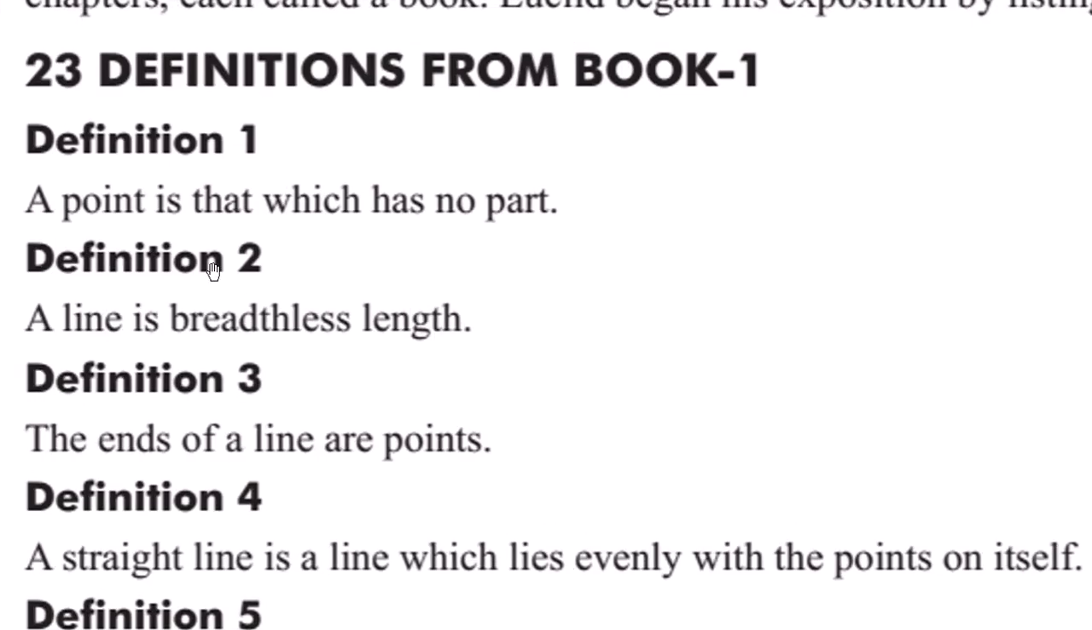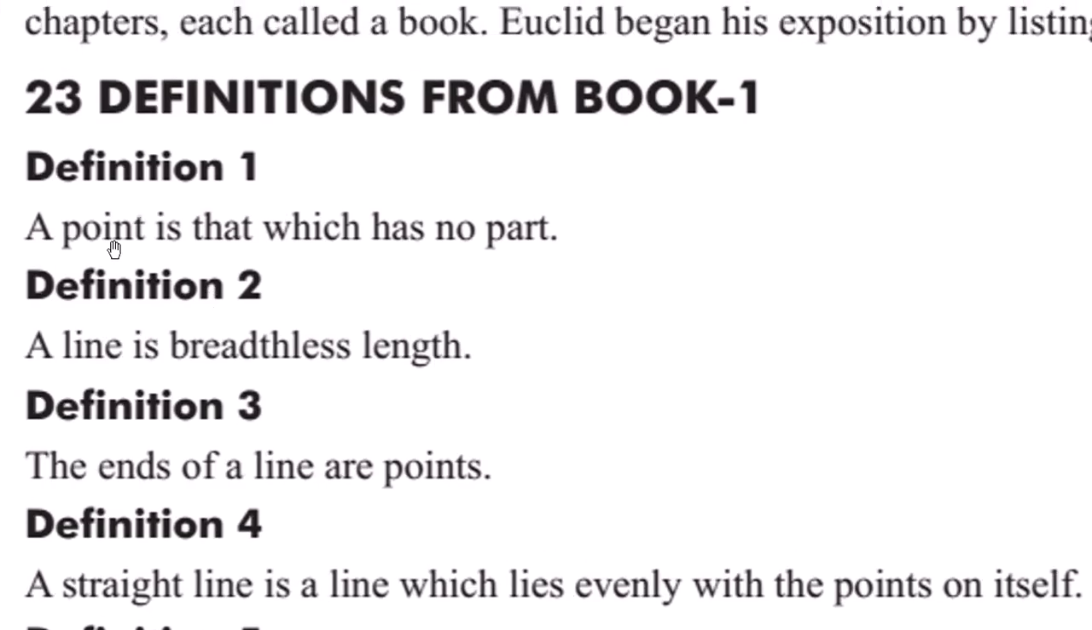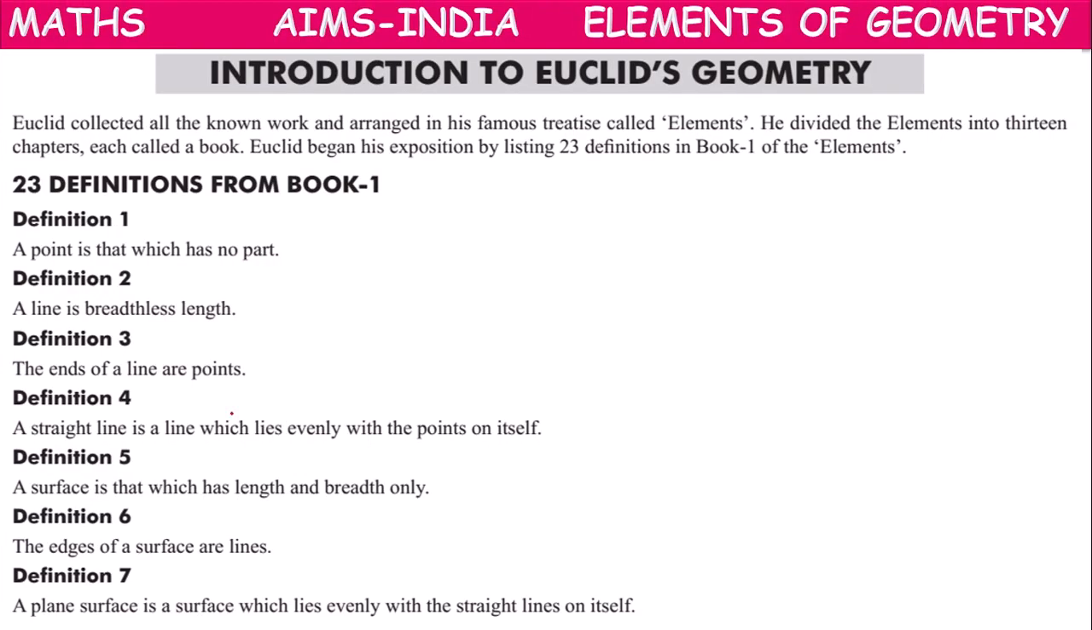So 23 definitions. First definition: a point is that which has no part. So in his definition 1, he defined a point. Point means a very small, tiny dot. It's a very, very small dot. It does not have any extra part. So that is called a point.